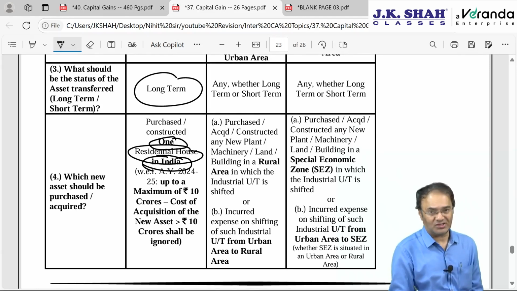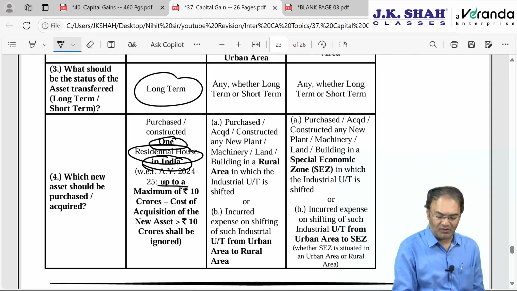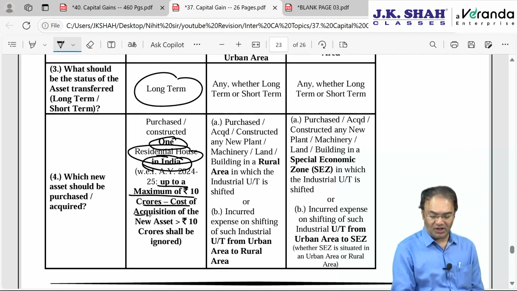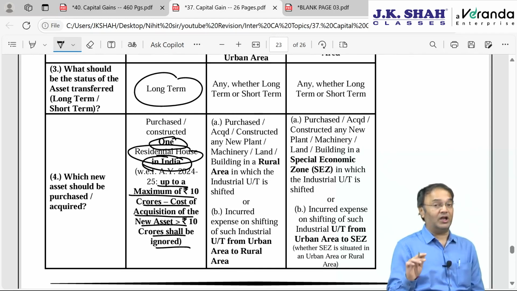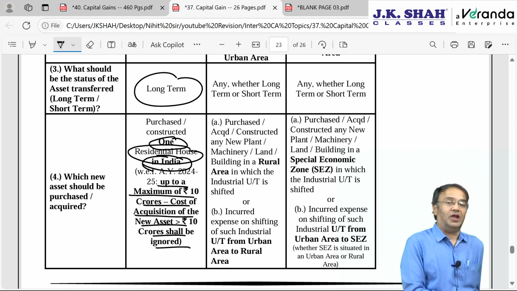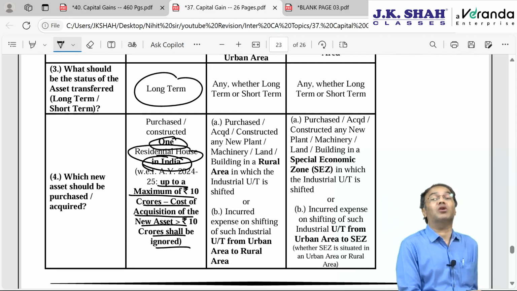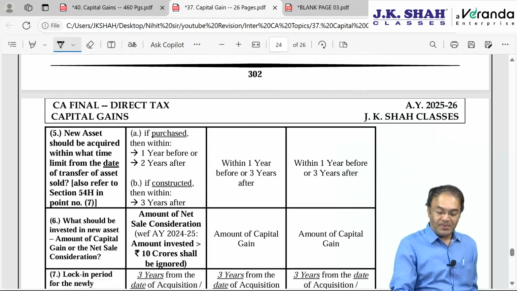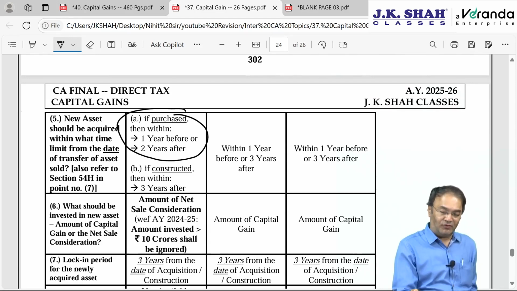And here also, just like section 54, 10 crore rupees of upper limit has been imposed. Any cost of acquisition of the new house or cost of construction above 10 crore shall be ignored. It does not say exemption will be up to 10 crore. Where it says the cost of acquisition of the new house exceeding 10 crore rupees, above and over 10 crore rupees will have to be ignored. If purchased then within 1 year before or 2 years after, constructing then within 3 years after.